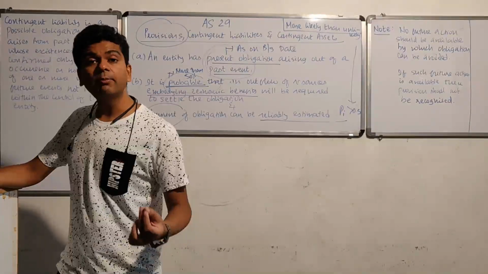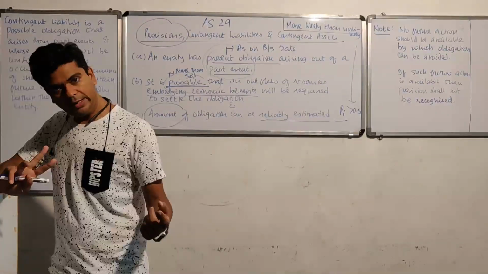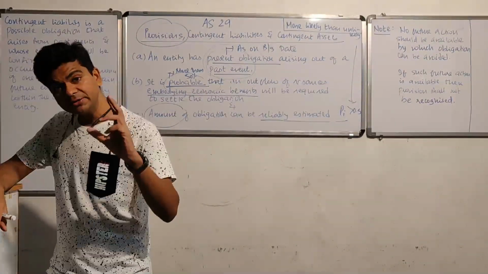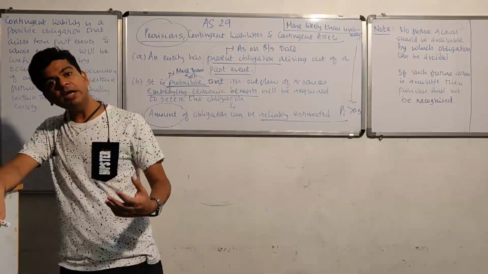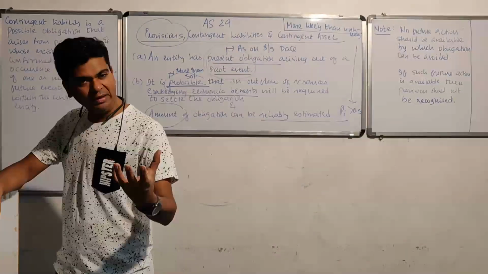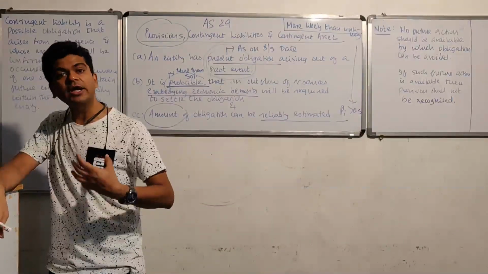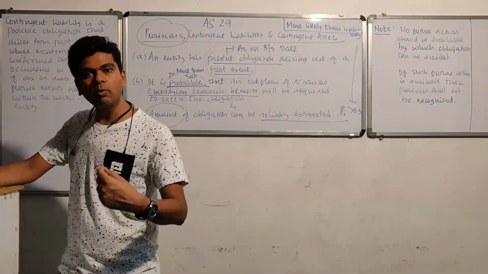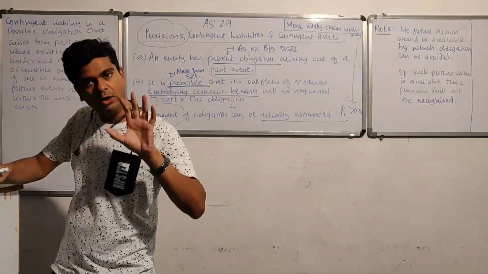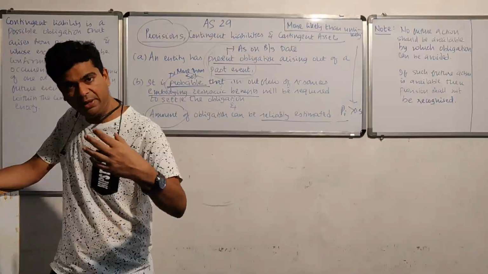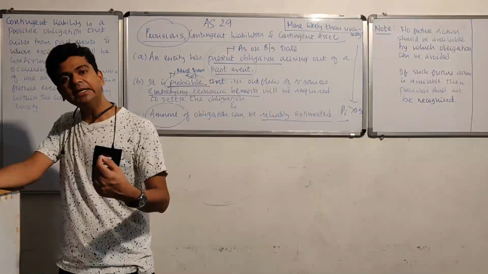One more thing. It is not necessary that a provision will arise only because it is required by some statute, or by some contract, or by some legal guidelines. For example, we have to pay the income tax on time, advance taxes for example. You are supposed to pay the GST on time. These are all obligations arising statutorily. Or you may have some contracts which give rise to obligations. Or there are some court directives, High Court directives, Supreme Court directives, because of which we may have to pay some damages. So this is an obligation that is arising legally.